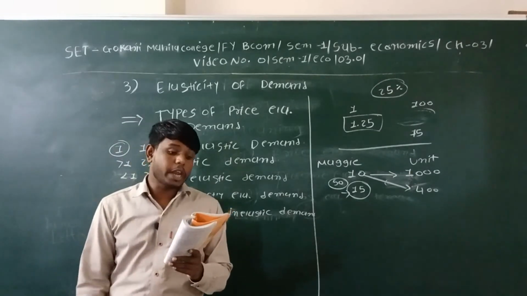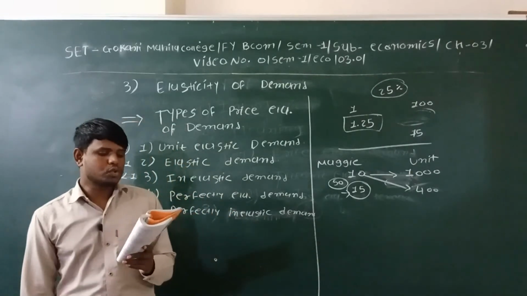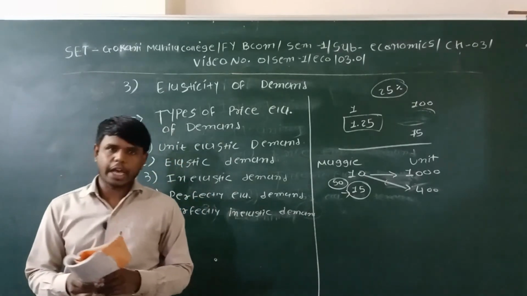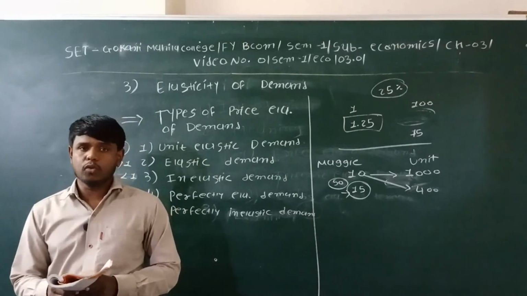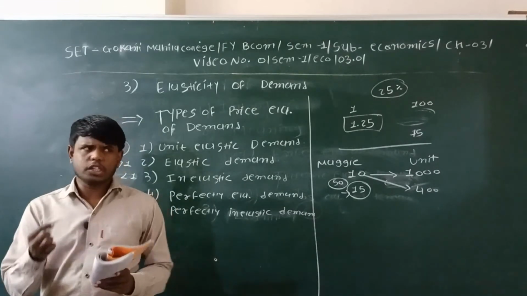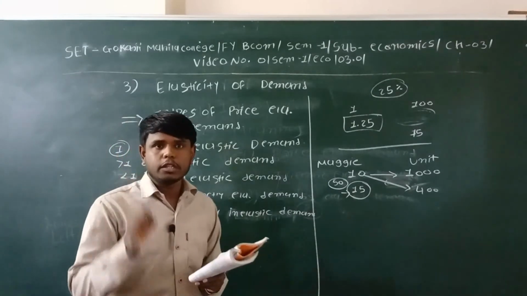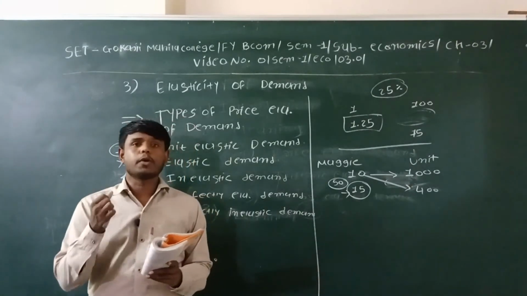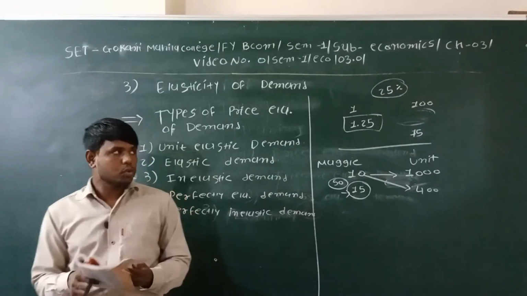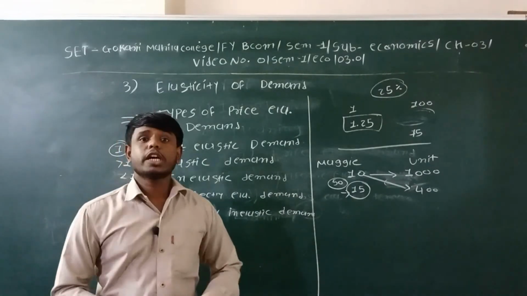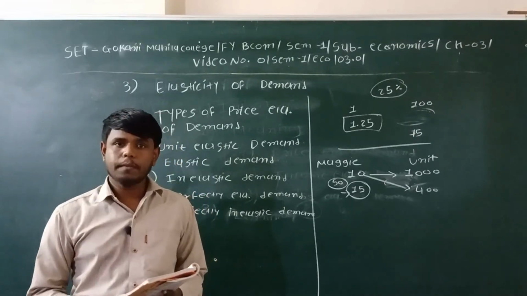In the real world, we hardly find goods with such a demand. Very rare things are available in the market which have perfectly inelastic demand. So these are the types of the elasticity of the demand.